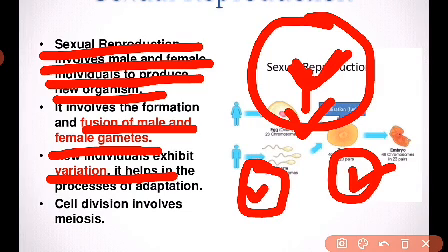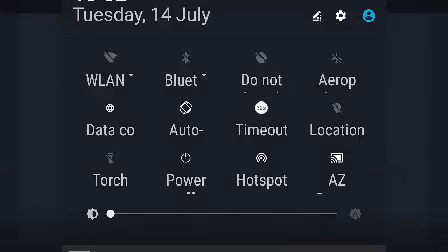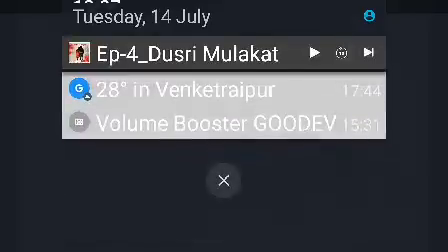So let me ask you a question. Are you guys the exact copy of your parents? Definitely not, right? Somewhat your facial expressions differ, somewhat your facial structures differ. So you are not the exact copy of your parents. It means you are showing some type of variations, and those variations are generally seen in sexual reproduction. So let's move ahead.